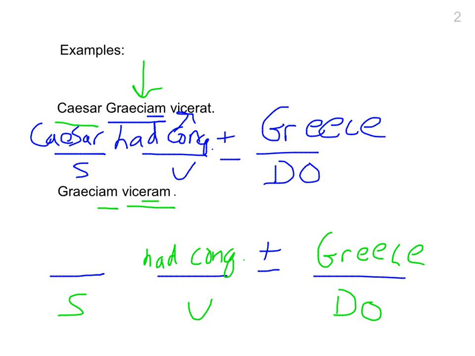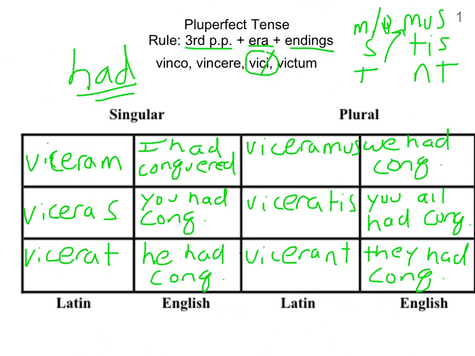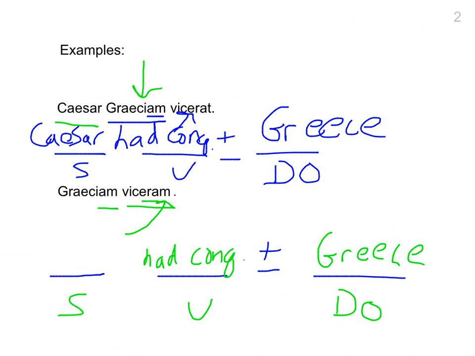How do you know who did it? There's no other word. Well, take a look at the ending, M. If you take a look at the previous page, where is the M ending? Right there. First person singular, I. I had conquered Greece. Okay, pretty straightforward. Hopefully this was helpful, and look for the other tenses if you're having difficulties.